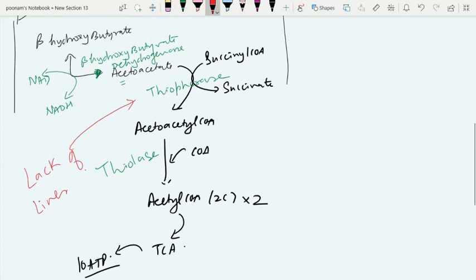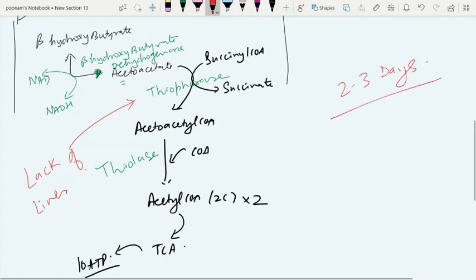All other cells, to variable extent, use the ketone body. As I have told you, the heart and the renal tissues prefer ketone body over glucose. Skeletal muscle prefers fatty acid over ketone body, and brain prefers glucose over ketone body. Two to three days of starvation is required for the brain to switch over to the ketone body from glucose.